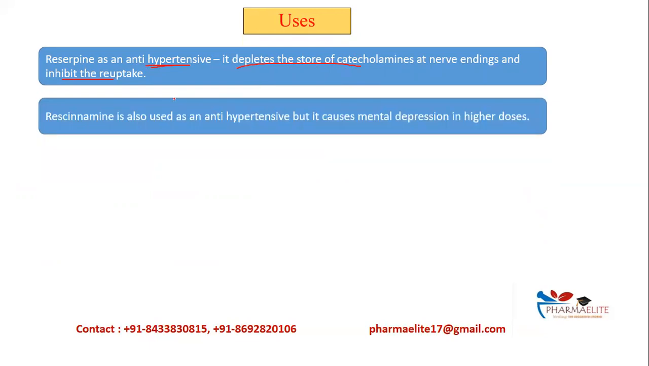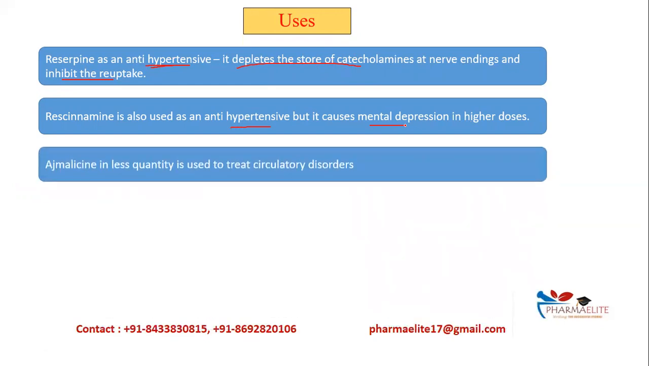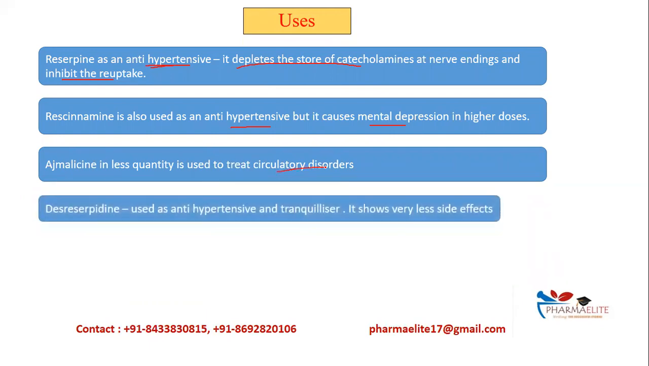Rescinnamine is also used as an antihypertensive, but in higher doses it can cause mental depression. Ajmalicine is used in very small quantities for treatment of circulatory disorders. Deserpidine is also used as an antihypertensive and tranquilizer, and it has fewer side effects. So basically, Rauwolfia is used as an antihypertensive.